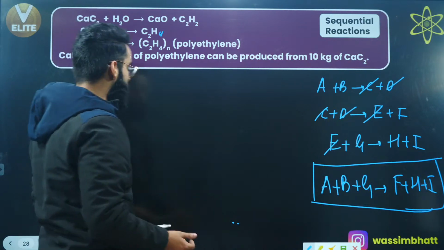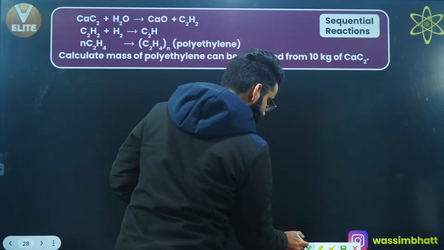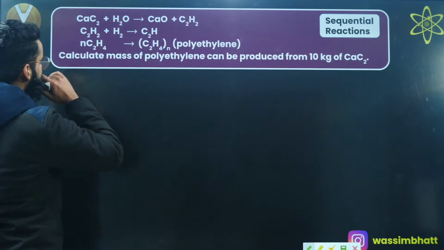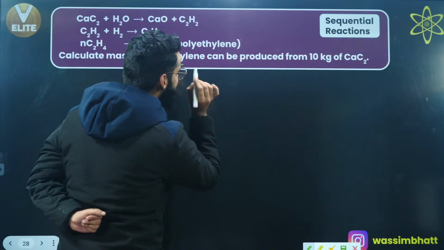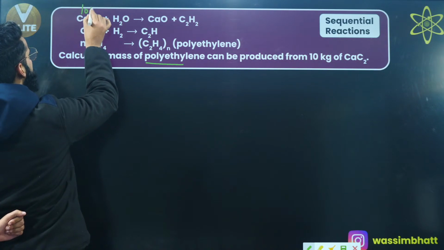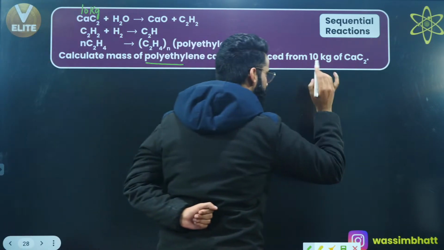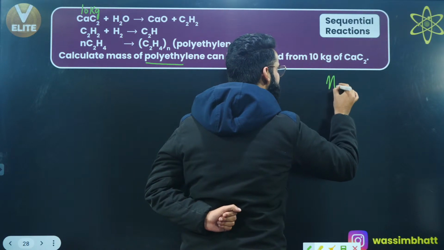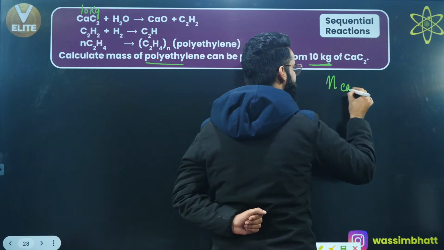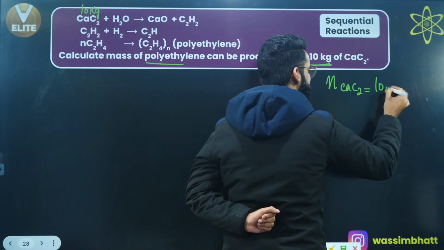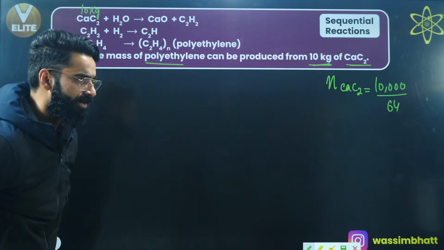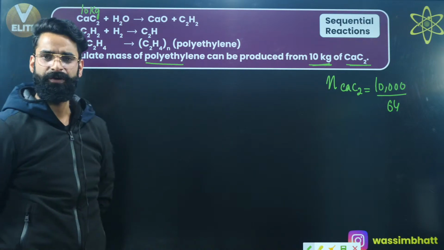And how do we approach this sort of equation? See exactly what we are going to do. First of all, calculate the mass of polyethylene that can be produced from 10 kilograms of calcium carbide. So I'm starting with 10 kilograms of calcium carbide. The first thing I'll be doing is converting the given mass of the substance into its number of moles. The number of moles of calcium carbide is equal to the given mass of calcium carbide in grams divided by its molar mass, which is 64. So these are the moles of calcium carbide which we have. That's the first thing I did.